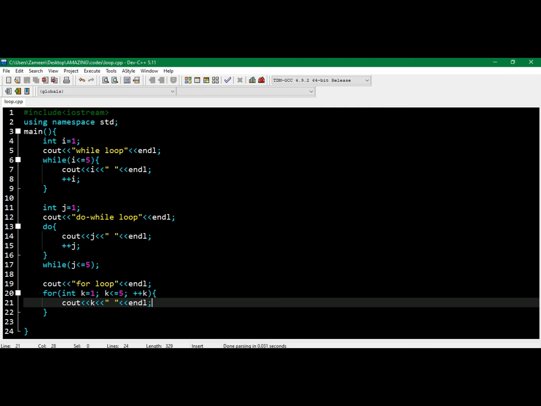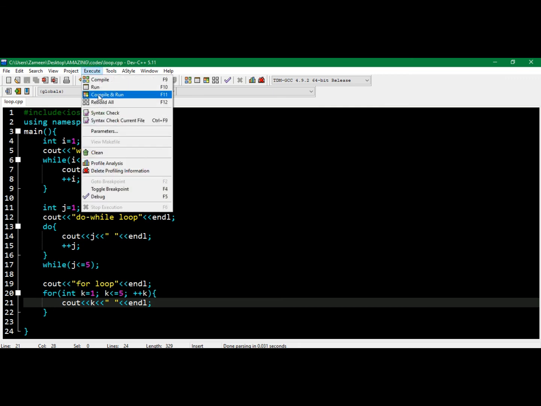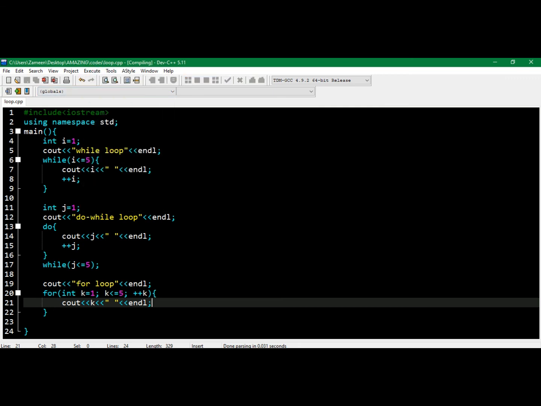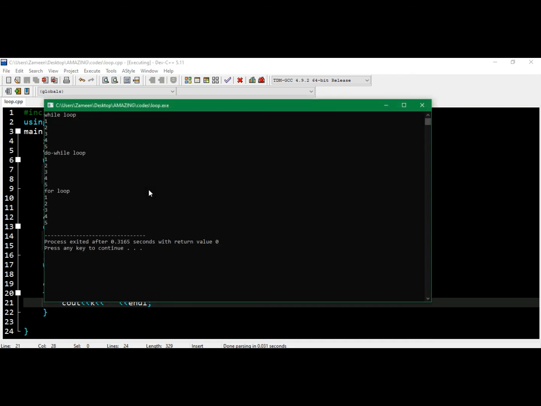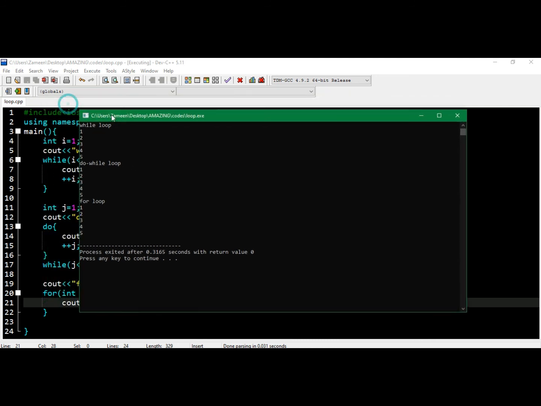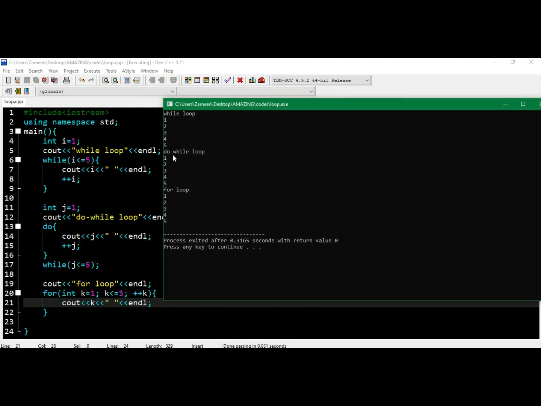Now we are done. Save it, execute, compile it. Let's see what it prints. Hope it doesn't show any error. Yeah, thank God it doesn't show any error. So see, here are our three loops: while loop, do while loop, and for loop. They all perform the same functionality for us.